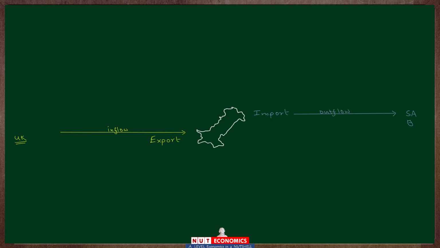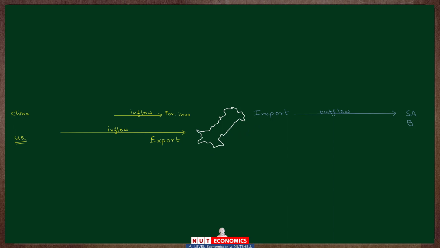Now you see these exports and imports are just one of the many different possible international transactions that in turn create this international movement of money between countries. You can think of many other international transactions that may create inflow or outflow. So for instance, think of foreign investment. If some Chinese firm decides to come and invest in Pakistan, then whenever Pakistan receives foreign investment, that would mean there would be an inflow of money into Pakistan, because these Chinese guys will have to bring in money before they can invest here.